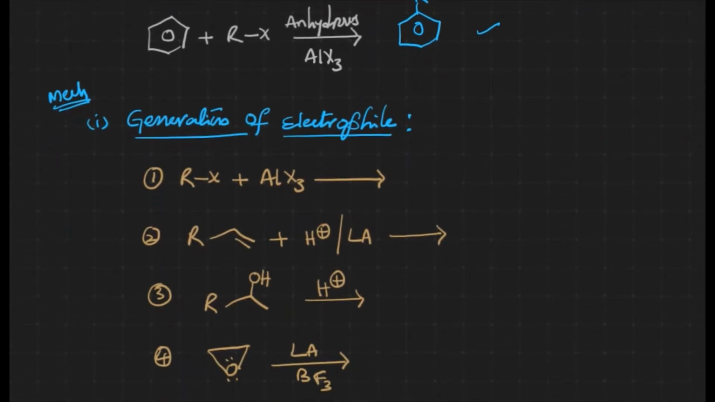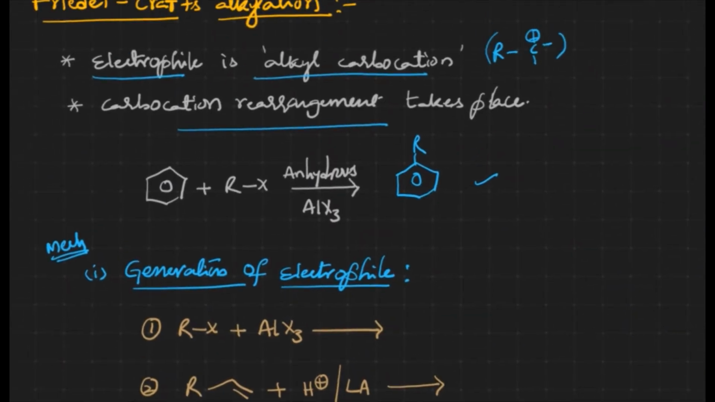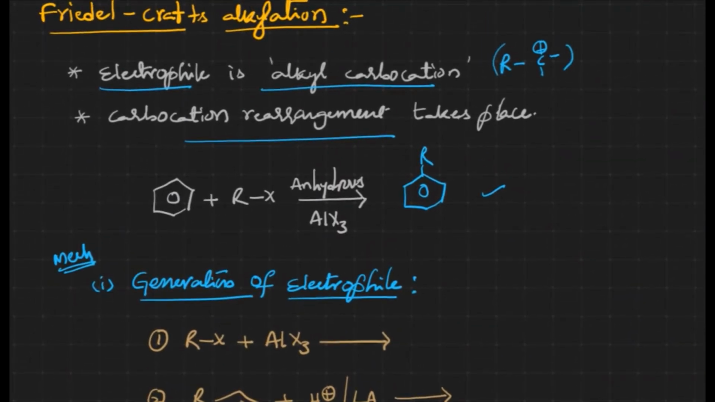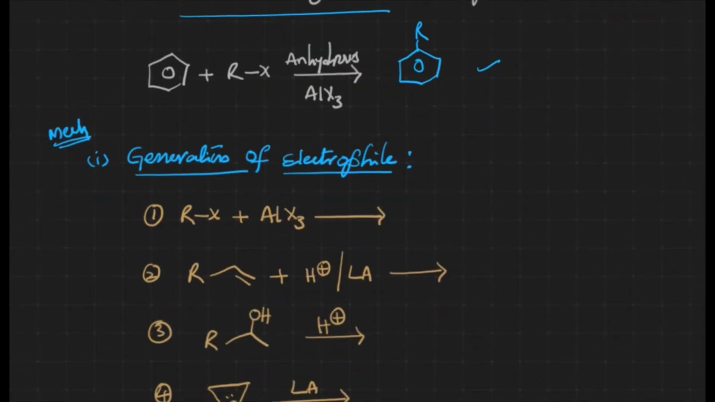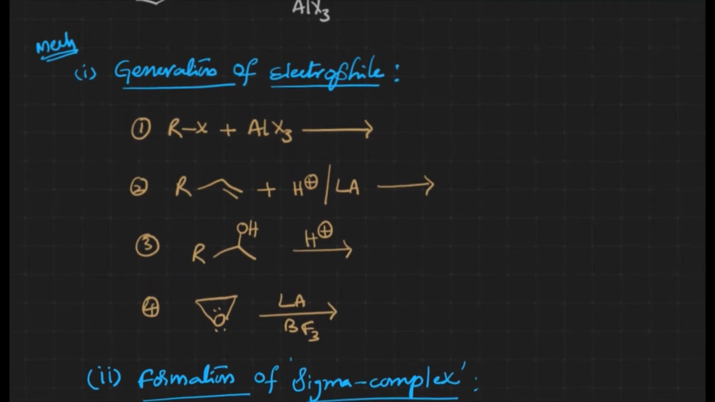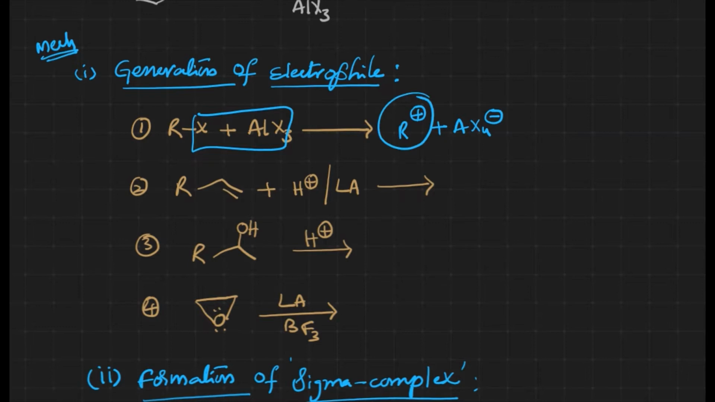Now this aromatic electrophilic substitution reaction generally takes place in three steps. One is generation of the electrophile, the second is formation of the sigma complex, and the third is elimination of a proton. Now let me take the first one, generation of the electrophile. Here, when an alkyl halide reacts with Lewis acids, carbocation formation takes place, the alkyl cation. This is how the generation of the alkyl cation takes place.